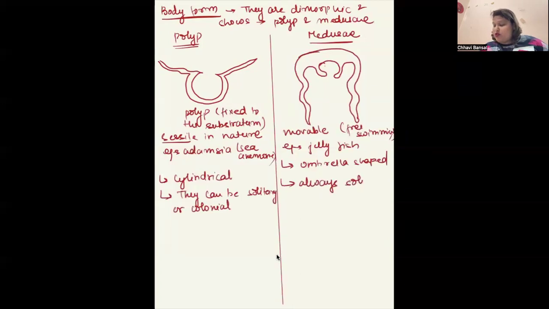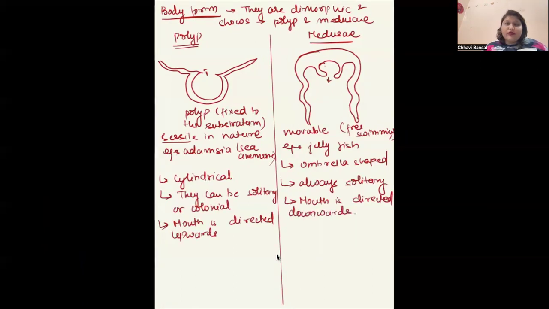Always solitary. Fine. Next, the mouth is directed upward. If you see, this is the mouth region. It is directed upward. Here it is directed downward. So the mouth is directed upwards, whereas in this, the mouth is directed downwards. Okay. Next, polyp is an asexual form.